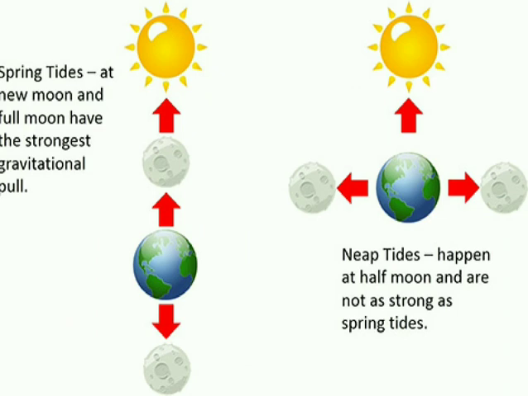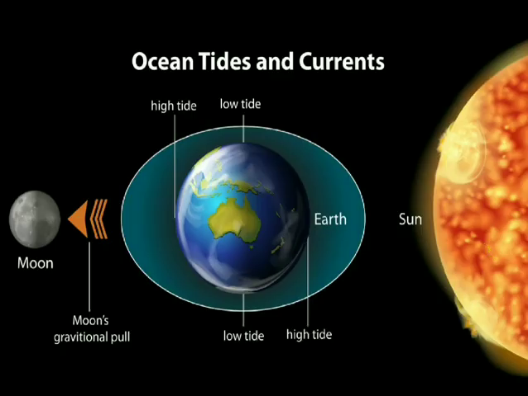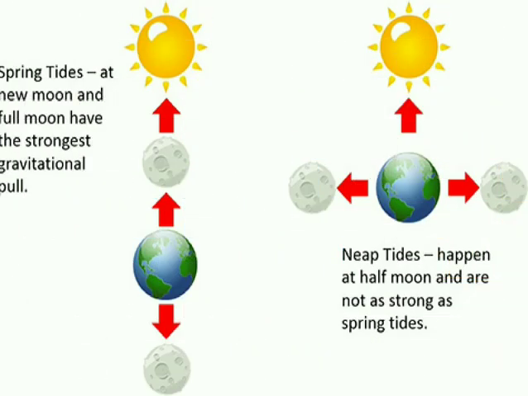But on the other hand, in the first quarter or in the last quarter, the sun, earth, and moon will come in a 90-degree angle. So the sun is exerting the gravitational force from one side, and the moon is exerting the gravitational pull on the earth from another side. So in such a situation, we are not experiencing a high tide or low tide. So that is called the neap tide.